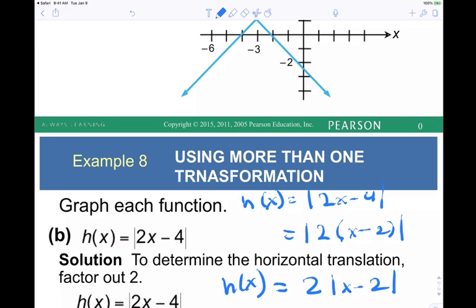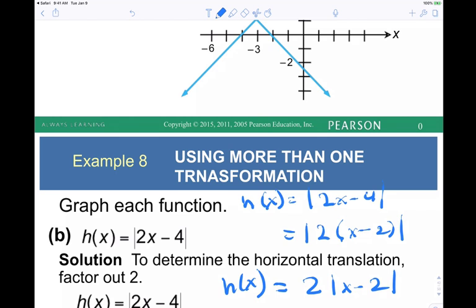I'm saying that on purpose because that's the way the definition says it. So in this example, we're adding a negative on the inside. That means it goes to the right by 2. So we have a V at the origin. It goes right 2. Now we're on the outside.